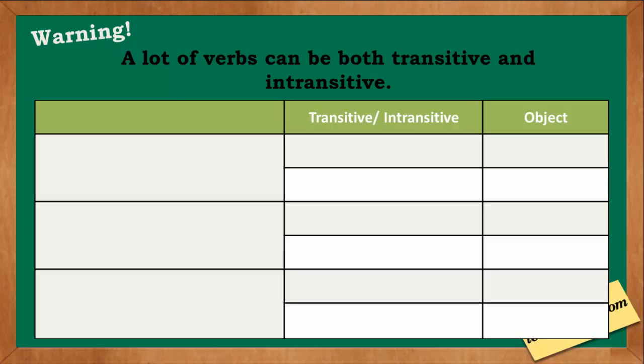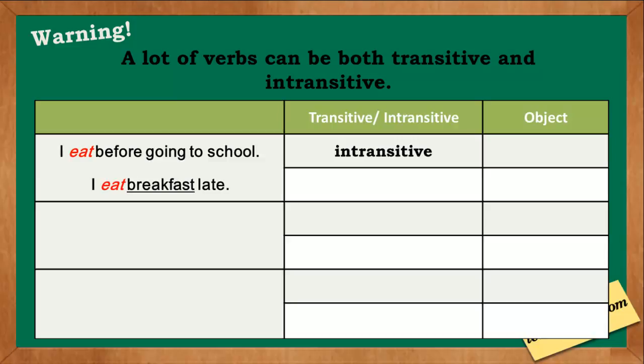Warning: a lot of verbs can be both transitive and intransitive. Look at the following examples. Number 1. I eat before going to school. Eat here is intransitive. It doesn't need an object. Number 2. I eat breakfast late. Eat here is transitive. It has an object, which is breakfast.